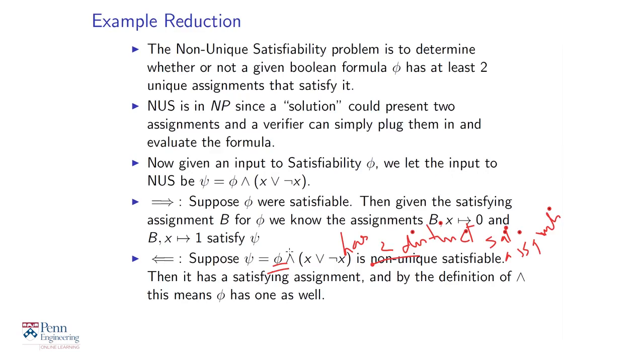So you can see the reduction goes both ways, meaning if the input is a yes example of satisfiability, it maps to a yes example of NUS. If the input is a no example of satisfiability, it maps to a no example of NUS.